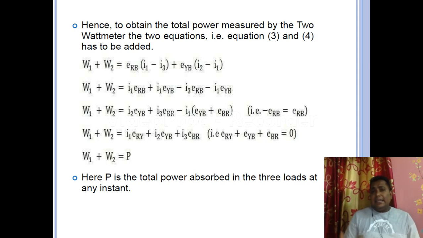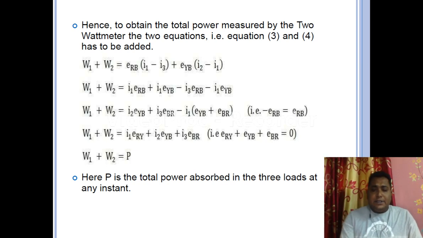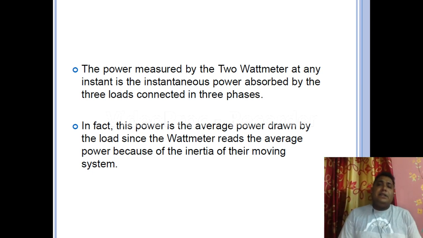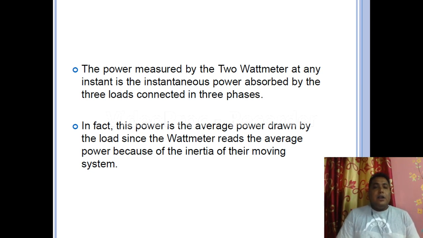So we can say that using the 2 wattmeter method we can measure the three phase power of any three phase system. So what is written? The power measured by the 2 wattmeters at any instant is the instantaneous power absorbed by the load connected in three phases. In fact this power is the average power drawn by the load, since the wattmeter reads the average power because of the inertia of its moving system.